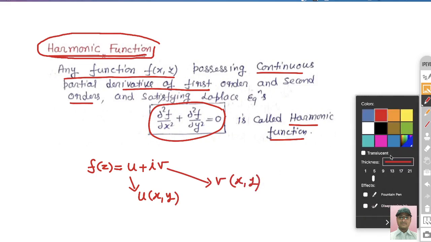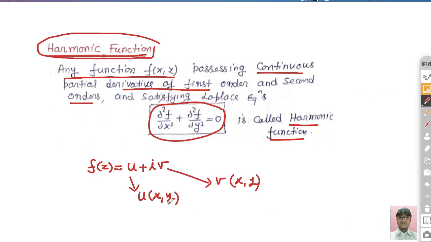Now we check whether the given function is harmonic or not, for which we have to show what? Del 2u upon del x square plus the second derivative with respect to y, del 2u by del y square, will be 0. If this condition is satisfied, we can say that u is harmonic.